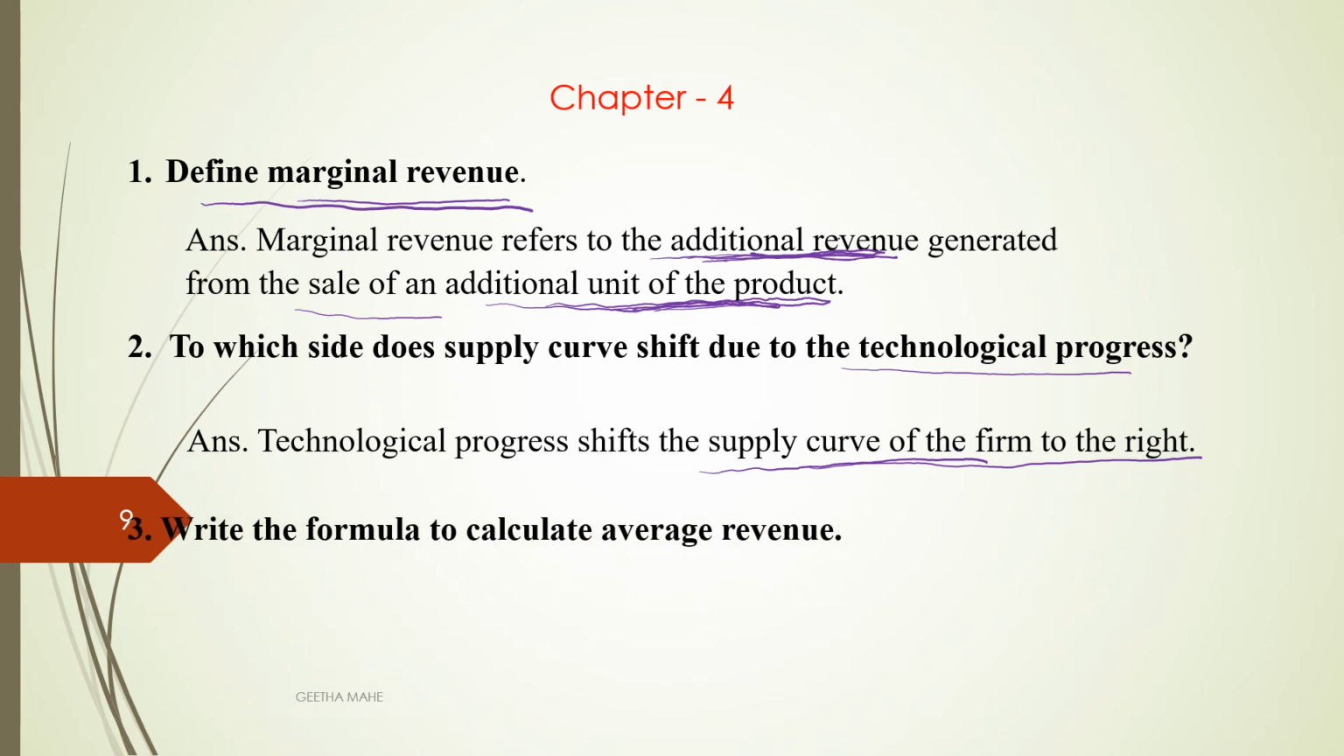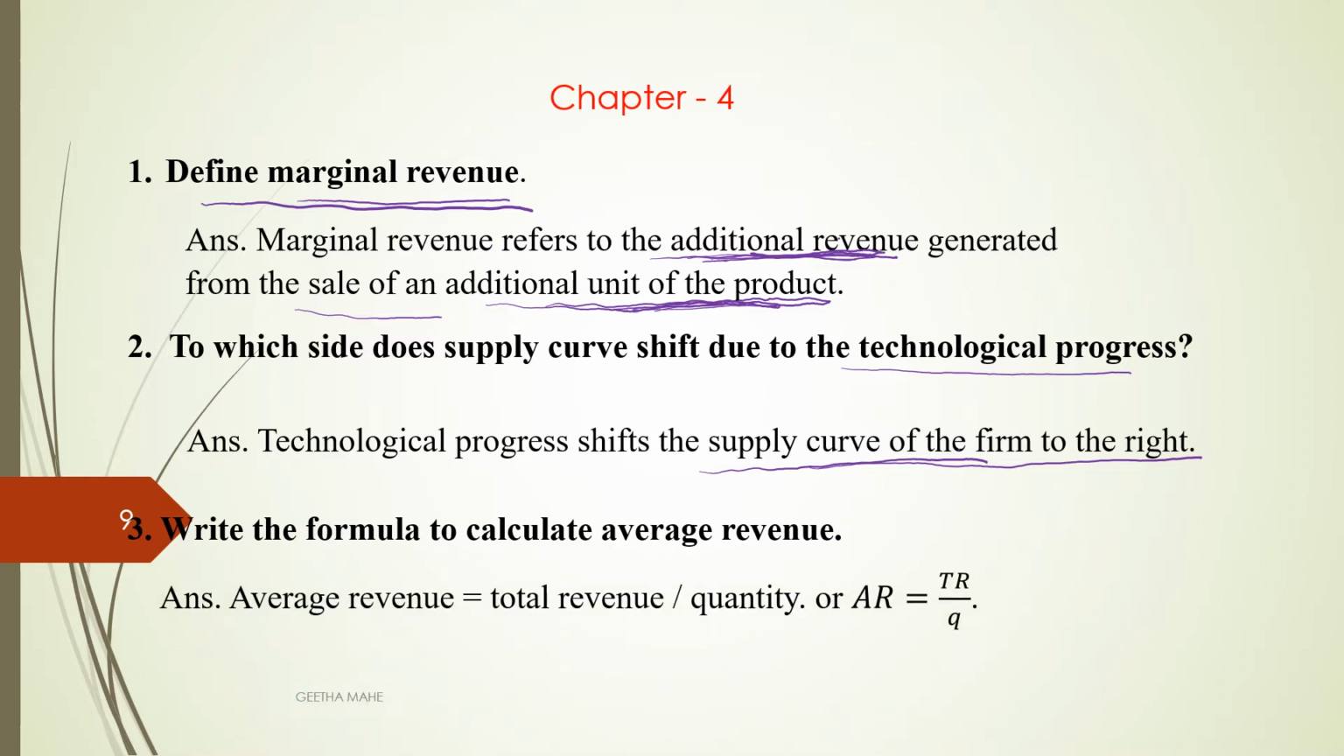Write the formula to calculate average revenue. Average revenue is nothing but the total revenue generated per unit of output sold. So total revenue divided by quantity, you are going to get the average revenue.